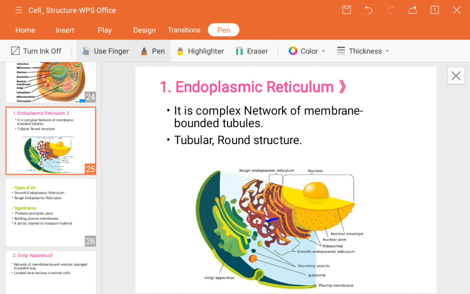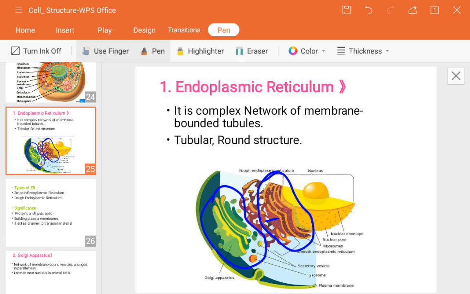In the first one, you are seeing dotted things present here. And this is also an endoplasmic reticulum, but no dots are here. The dots present on the endoplasmic reticulum are called granules.